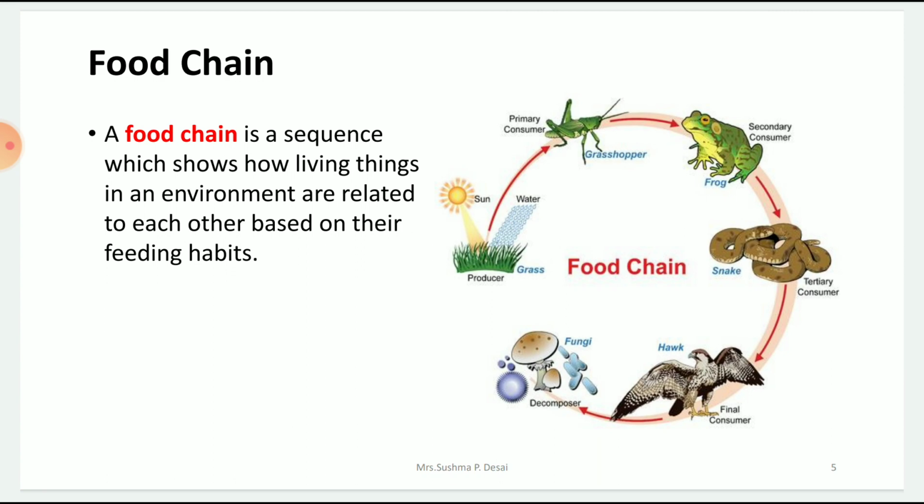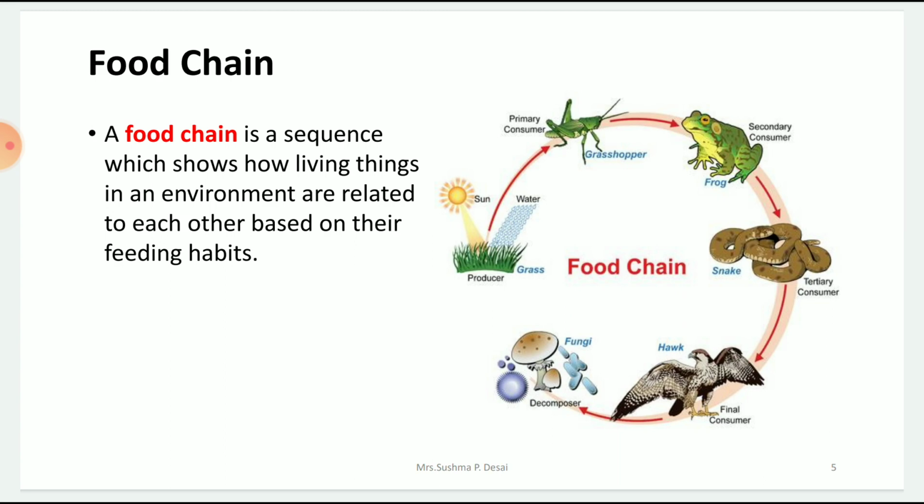Then who eats this snake? Maybe after it dies, or it can catch it also. A hawk or an eagle can eat a snake. And on top of this eagle, what can grow if it dies? A decomposer. This is how a food chain works. They are all interconnected. If even one thing is missing in the food chain, the whole chain will not be balanced. So this is how the food chain works.